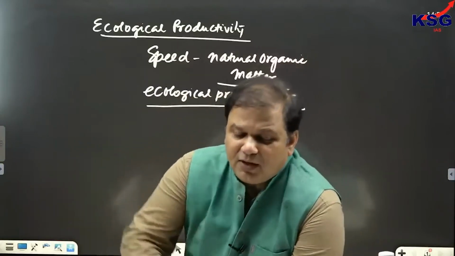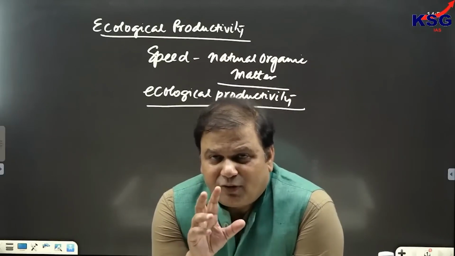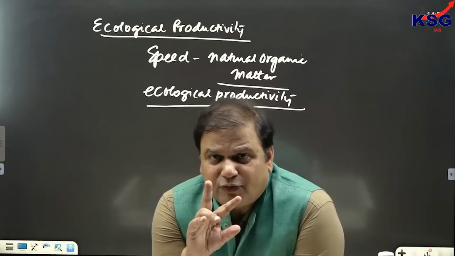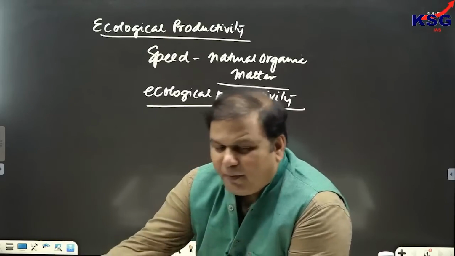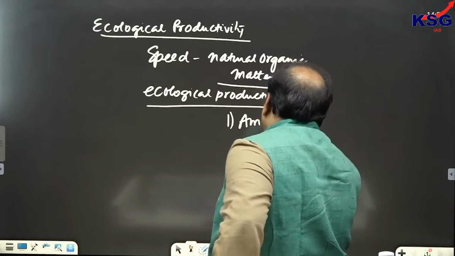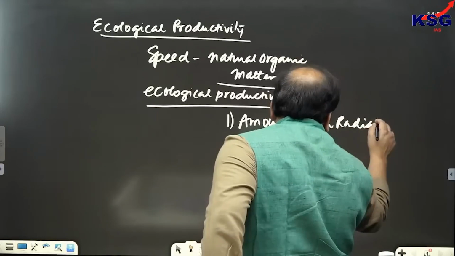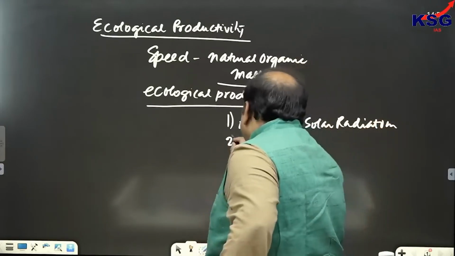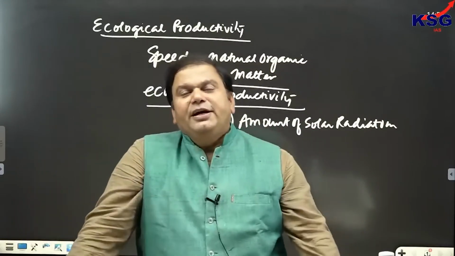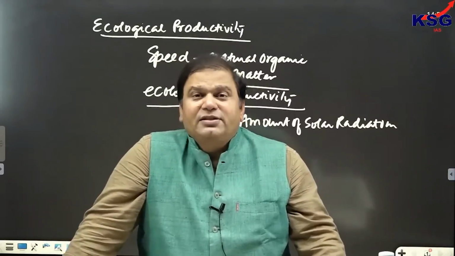Clear? And as far as ecological productivity is concerned, मान लो, if you are talking about ecological productivity, तो natural organic matter किस rate से generate हो रहा है? There are two factors which are responsible. One is the amount of solar radiation. And the second factor is the ability of plants through which it converts solar energy into chemical energy. Clear? Which can be used obviously in photosynthesis.